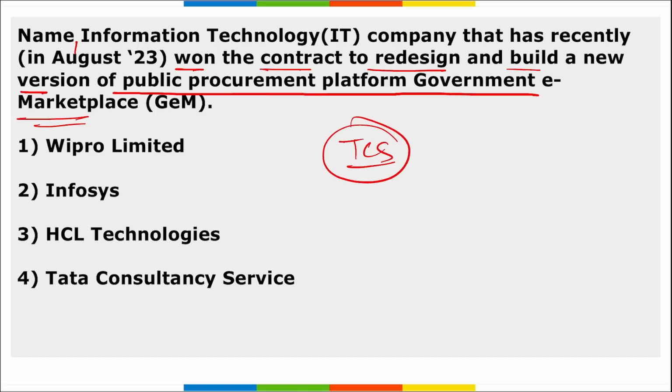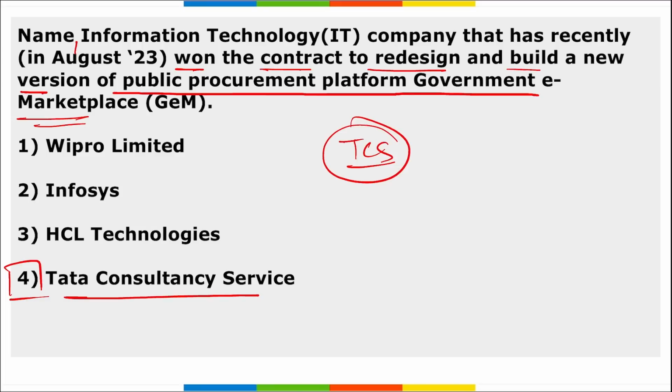This new GEM platform will be based on e-commerce and e-marketplace principles with multiple tenancy, multi-role, multilingual, open source and open API based architecture. So which is it? It is your TCS, Tata Consultancy Services, right? This is the company that has won the contract to rebuild and redesign a new version of the GEM portal, that is your public procurement platform.